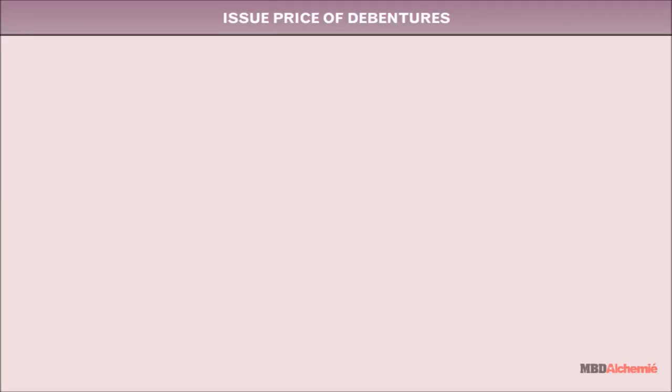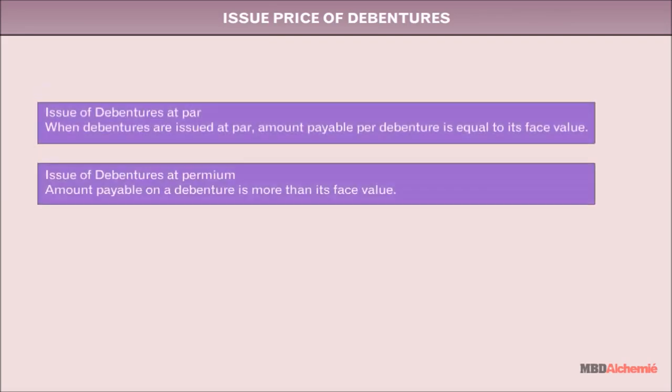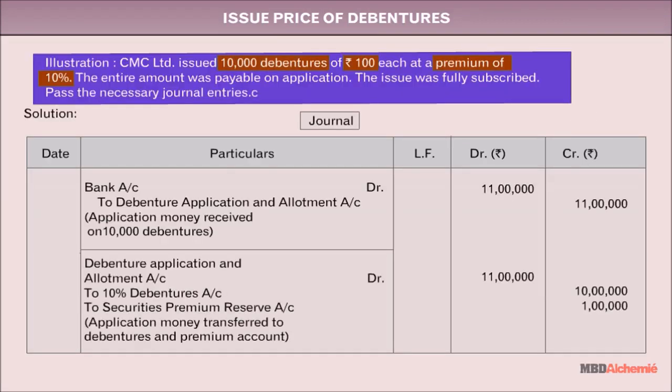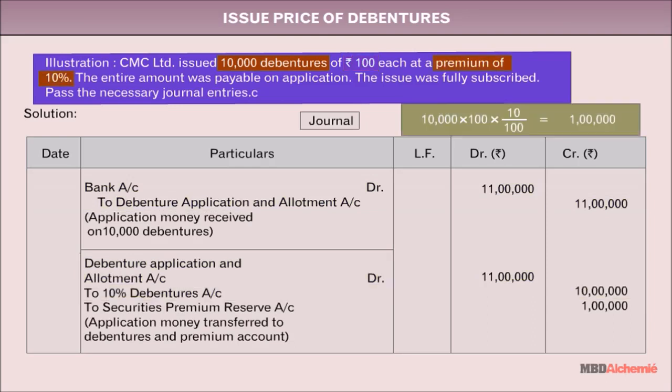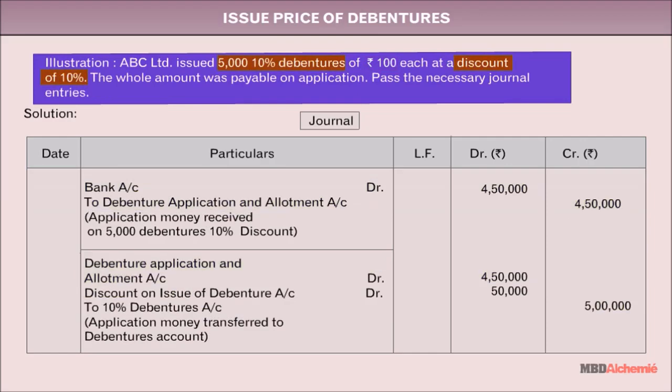Issue price of debentures. Debentures may be issued at par, premium, or discount. Let's have an illustration for issue of debentures at premium. Let's have an illustration for issue of debentures at discount.